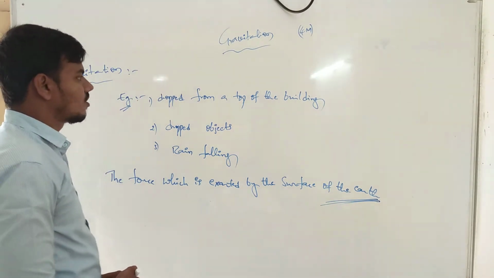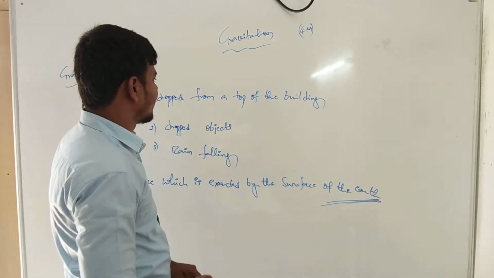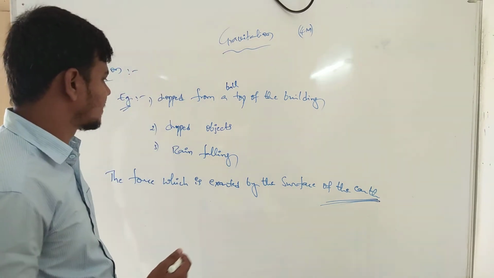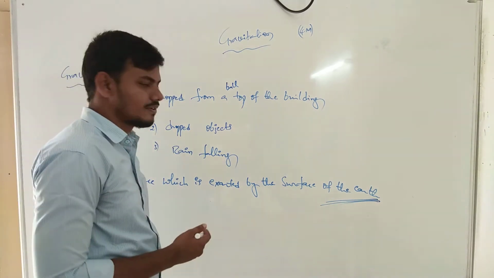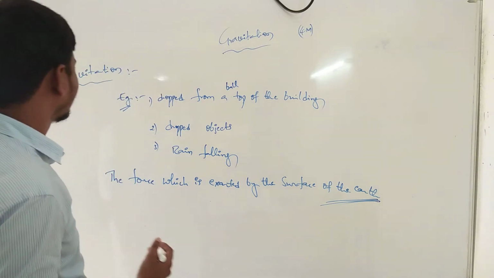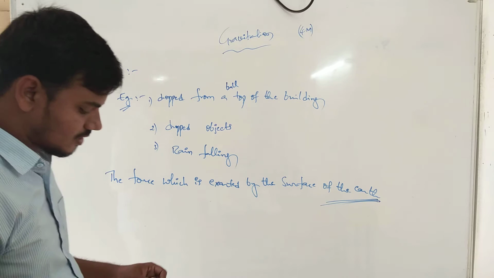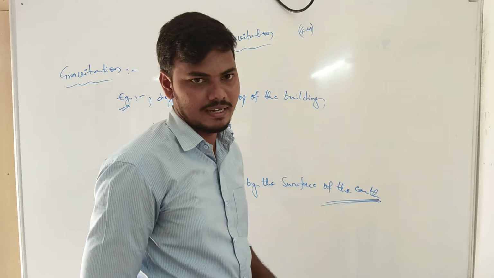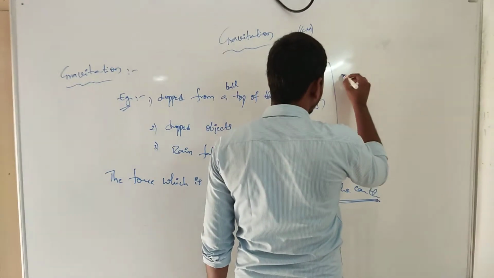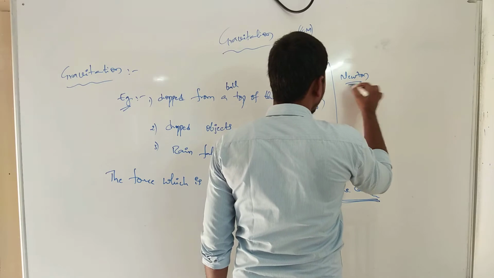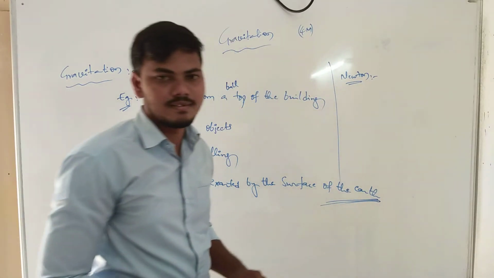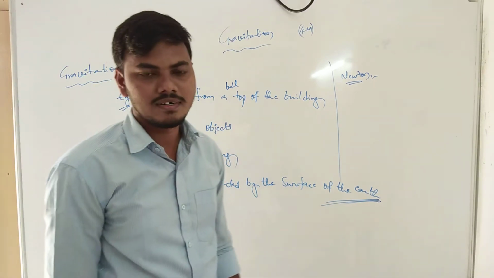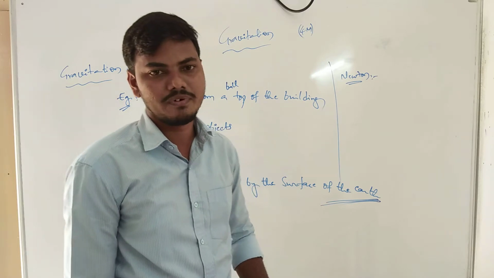Gravitation can be seen when a ball is dropped from the top of the building, when an object is dropped, and in rain falling. These three examples we can take in gravitation. Next, we introduce the scientist Newton, whom you know from your 8th standard science textbook. Newton's law of gravitation can be explained with an example.